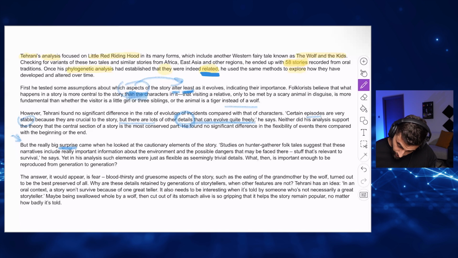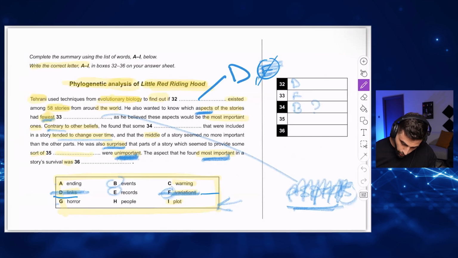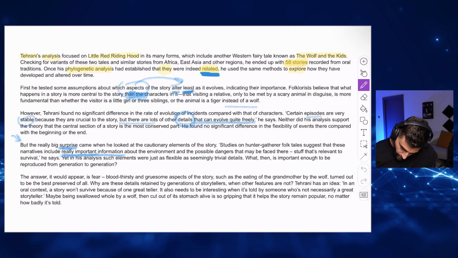Studies on hunter-gatherer folk tales suggest that these narratives include really important information. But we're looking first for the thing that's not important, remember? We're looking for the thing that's not important here. What are the things that are not important? That's number 35. The environment and the possible changes they face, this stuff. That's relevant to their values.